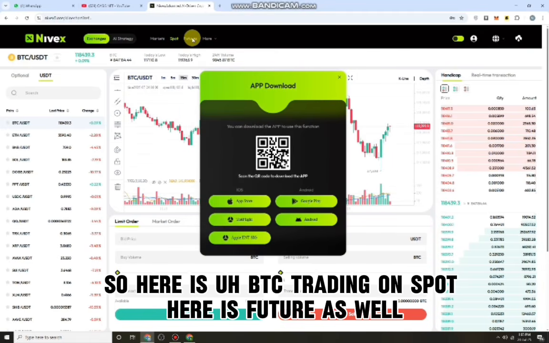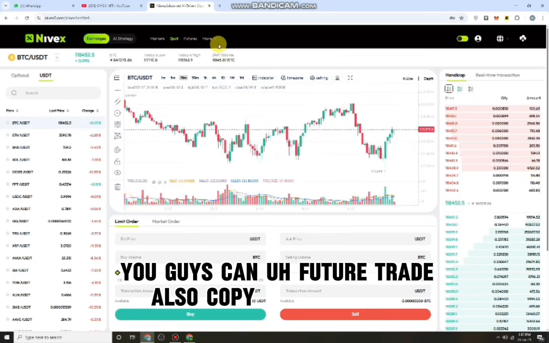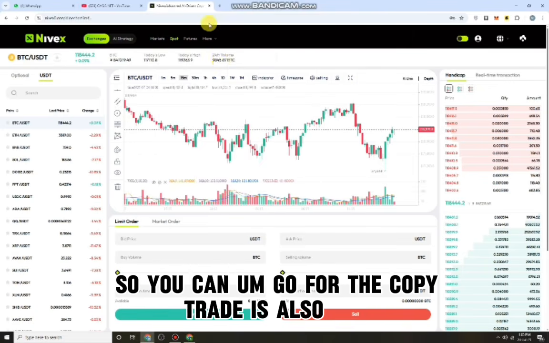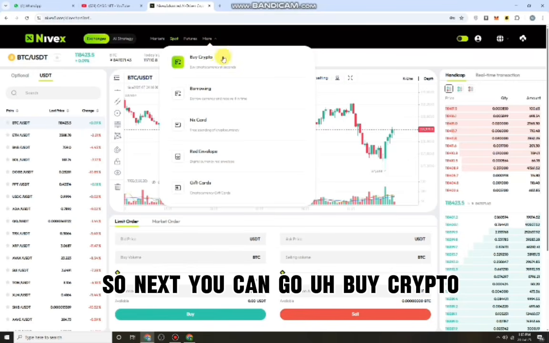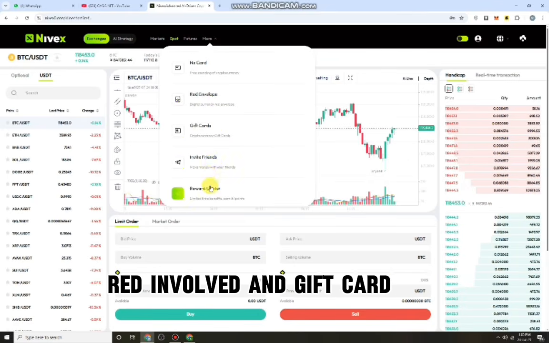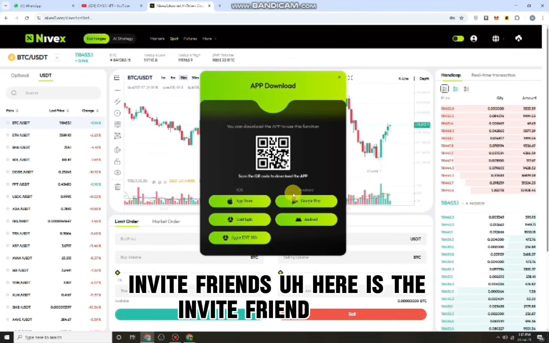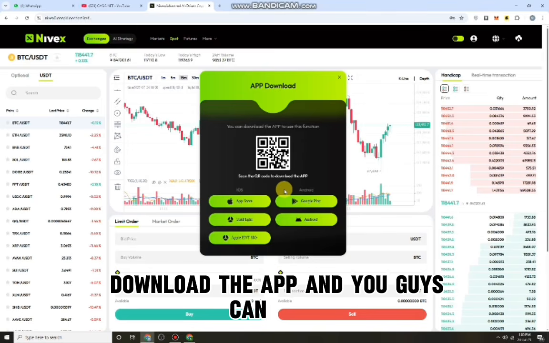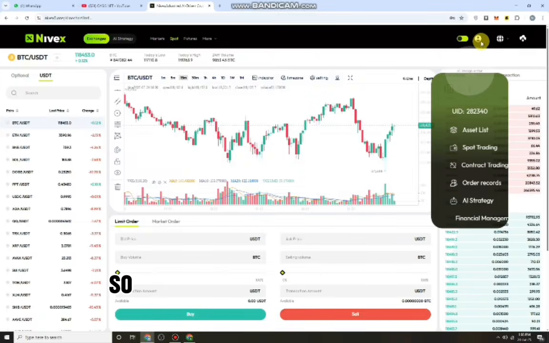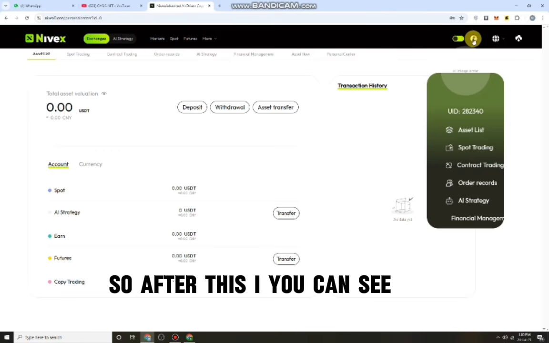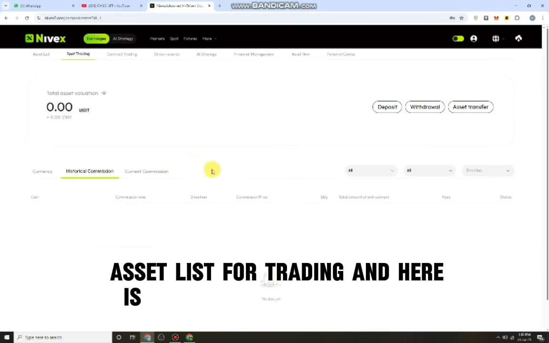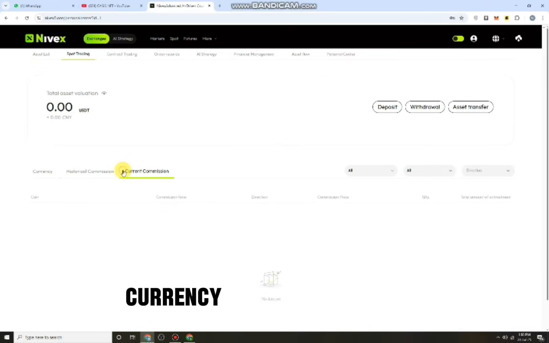Here is futures as well. You guys can do futures trading. Copy trade is also available. So next, you can buy crypto, borrowing, NX card, and gift card is also available. Invite friends, here is the invite friend option. Download the app and you guys can check every single detail in the app. So after this you can see some details like your UID, the asset list, spot trading. Here is the spot trading and their history, currency, current commissions.